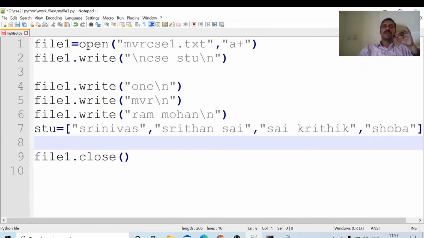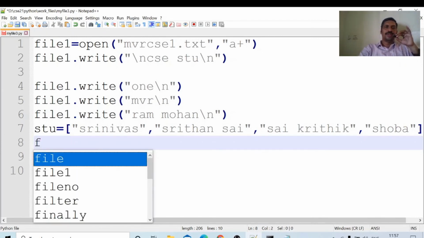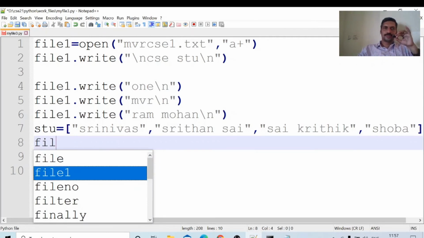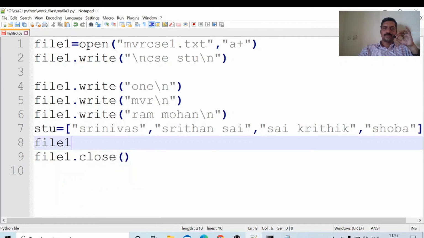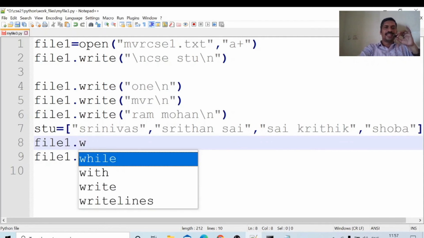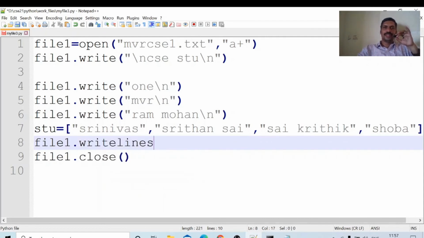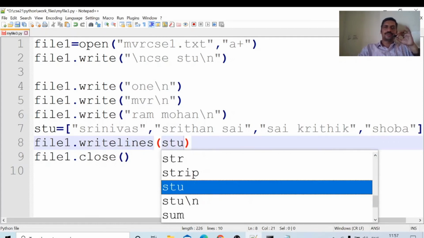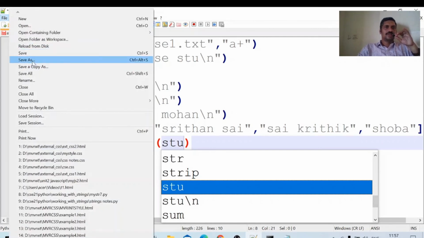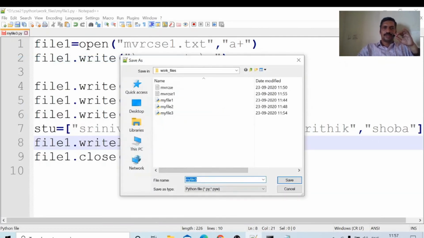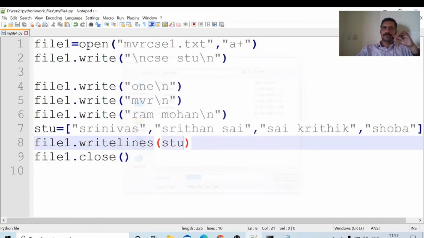Now I want to add these to the file. In order to add multiple lines, we will use the file handler file1 dot writelines method. Which lines do we have to write? STU. I am deleting this file content and saving as my file 4.